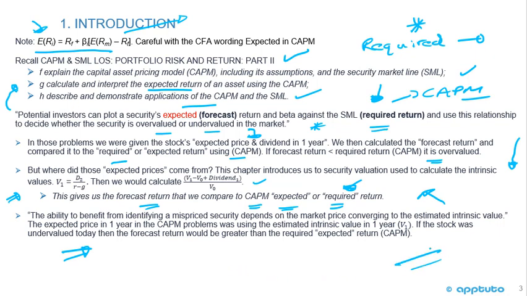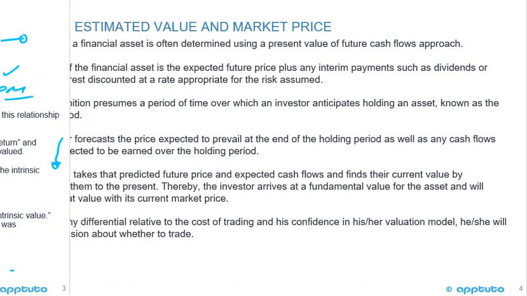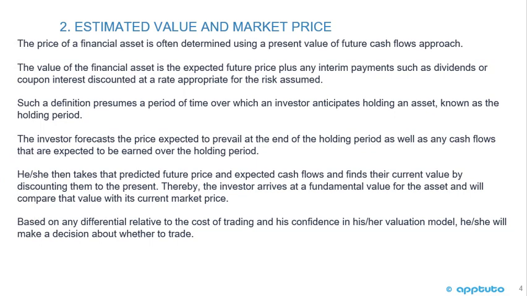Okay, so I hope that helps you put into a little bit more perspective the concepts of CAPM, which is a required return, and then comparing it to the forecast return. And how do we get that forecast return? We're going to calculate the intrinsic value based on the analyst model and the inputs to that model.